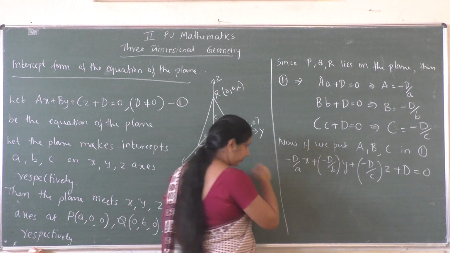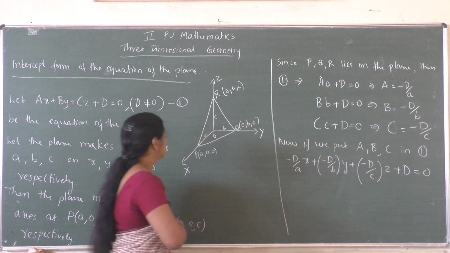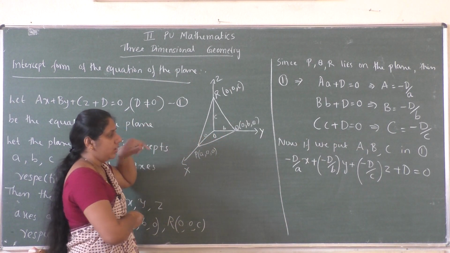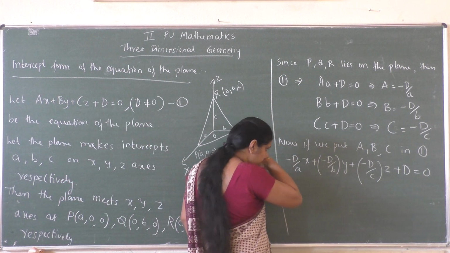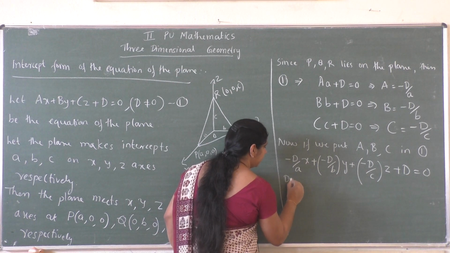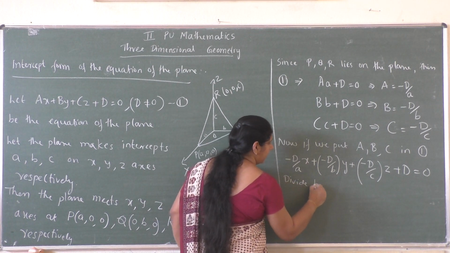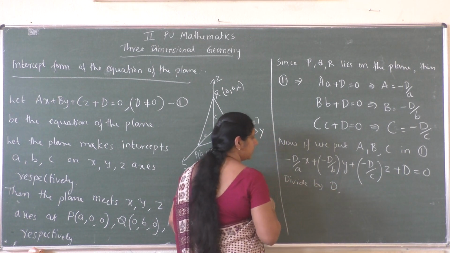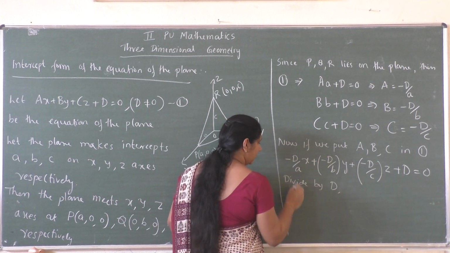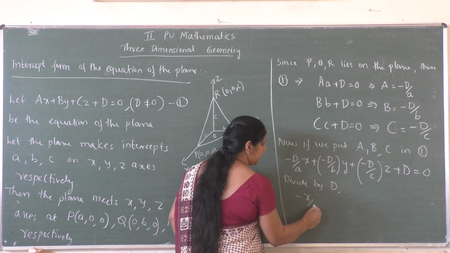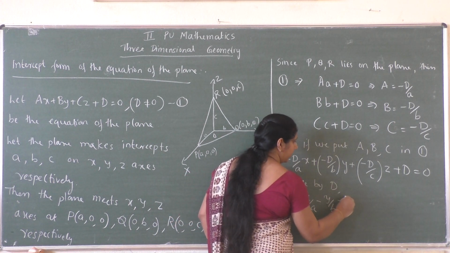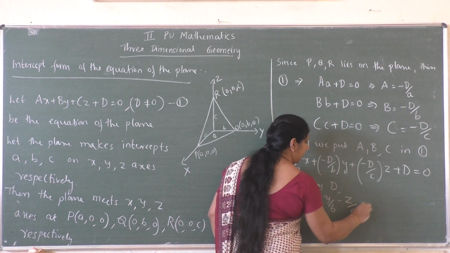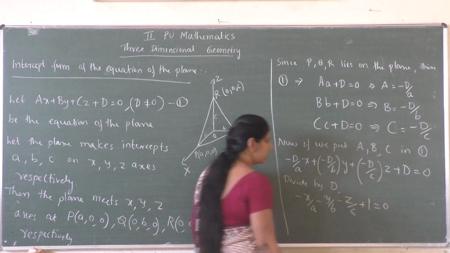Now see, since d not equal to 0, you can divide throughout by d, right? So if we divide by d, throughout d will get cancelled. What is the remaining term? Here it is minus x by A, here it is minus y by B, here it is minus z by C plus 1 equal to 0.